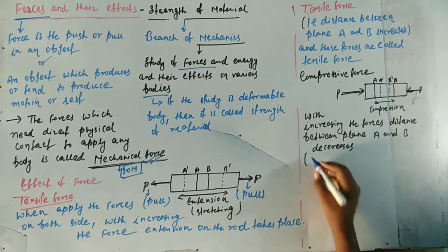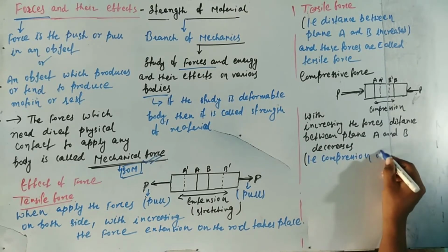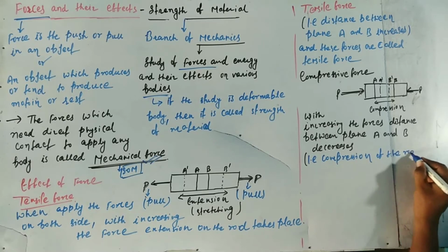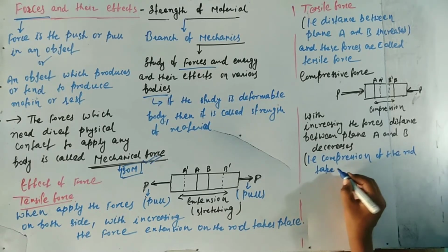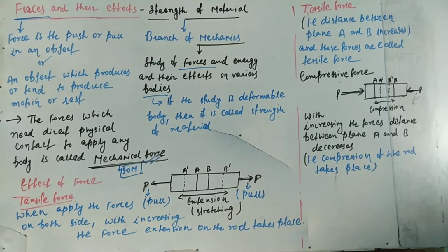With increasing the forces, the distance between planes A and B decreases, that is, compression of the rod takes place, and this force is called compressive force.